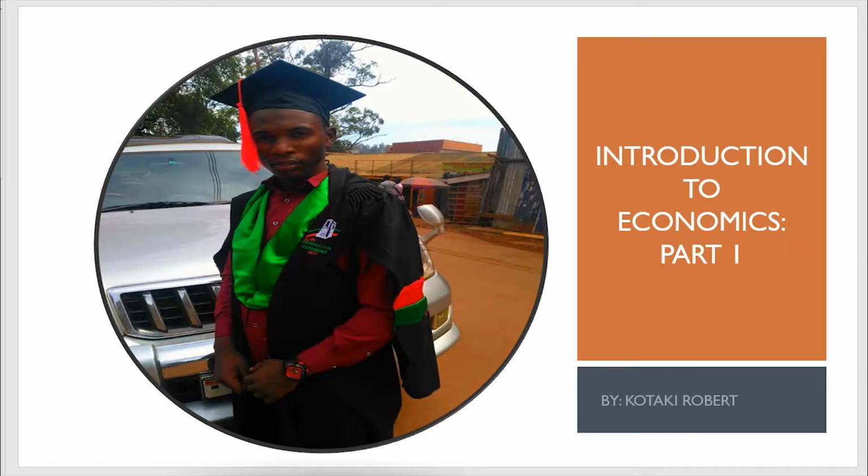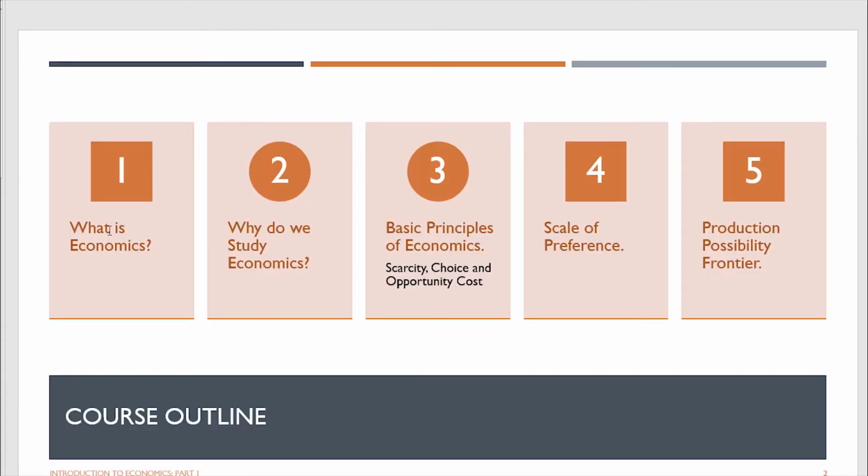The course outline for this course is: what is economics, that is in the first lesson today. Why do we study economics will be the next lesson. The third lesson will be about the basic principles of economics. The scale of preferences will follow, and the last lesson in this part will be about the production possibility frontier.